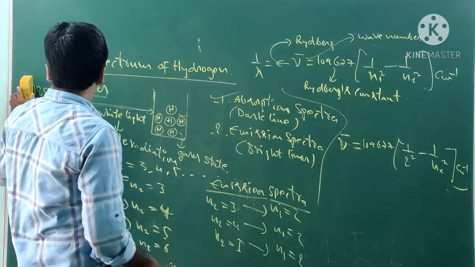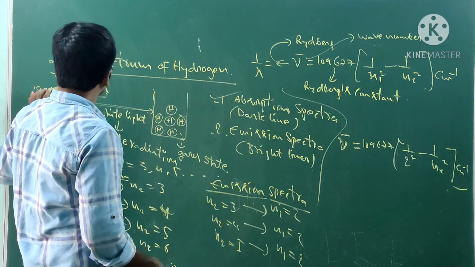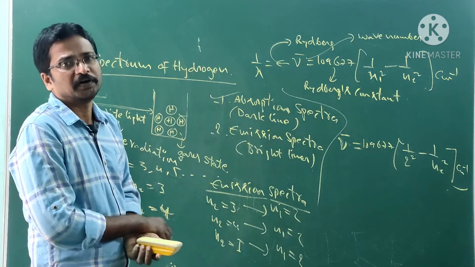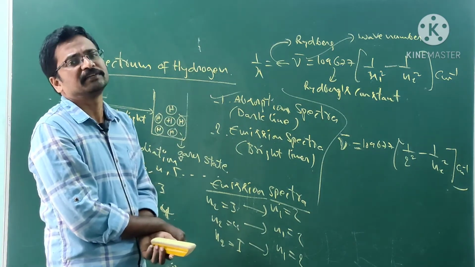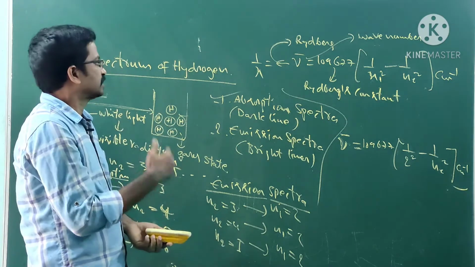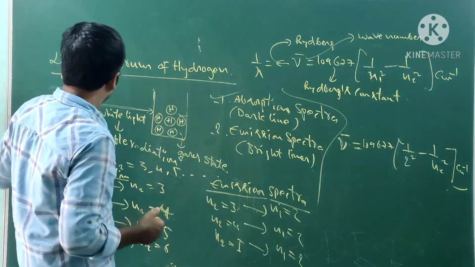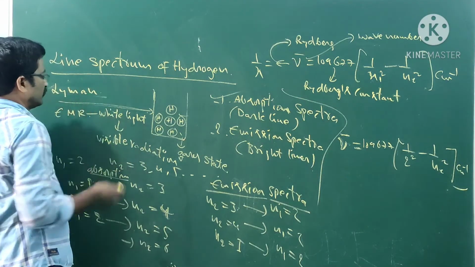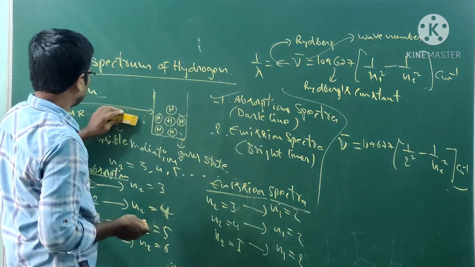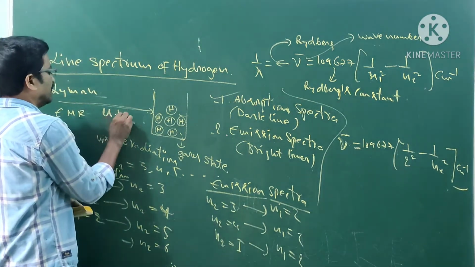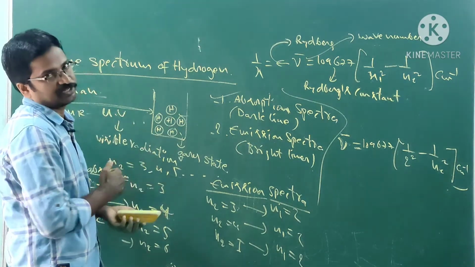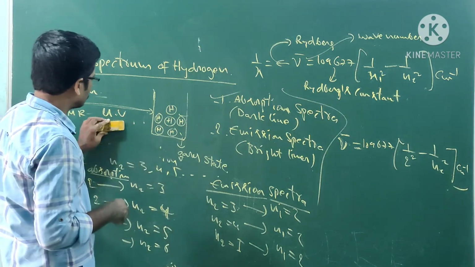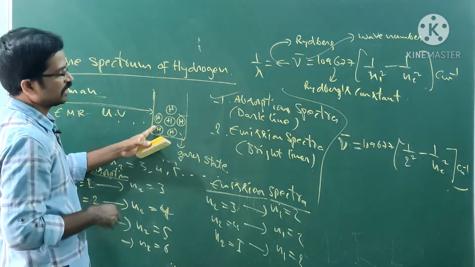Next, line spectra. After some time, another scientist came into the picture. That one is Lyman. Lyman used UV radiation as the electromagnetic radiation. UV radiation has much greater energy compared to Balmer's. So he used UV light on the same hydrogen sample.